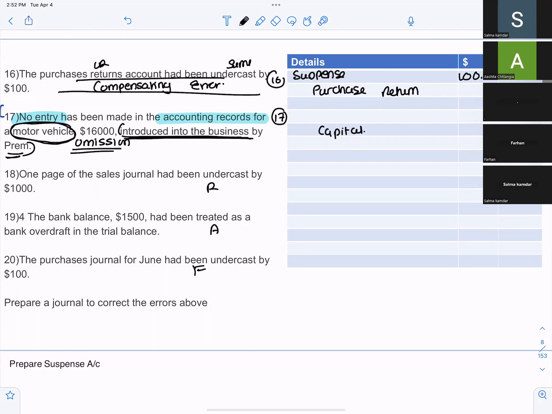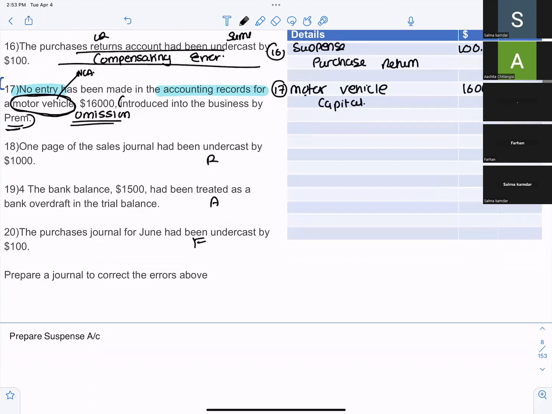Motor vehicle, a non-current asset. We wouldn't write purchases because it's a non-current asset. Is goods coming in? Motor vehicle is a non-current asset. If cash comes in, I will write cash. If a motor vehicle is coming in, I'll write motor vehicle.